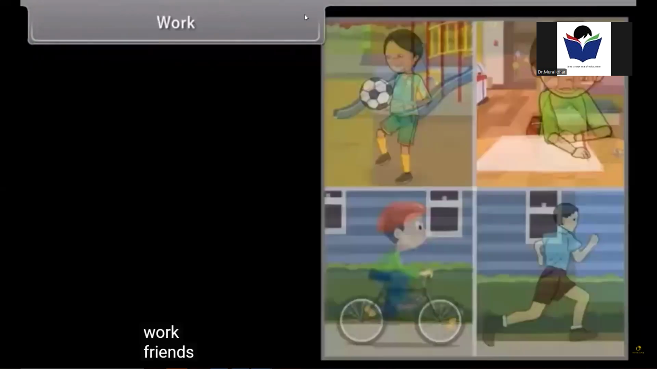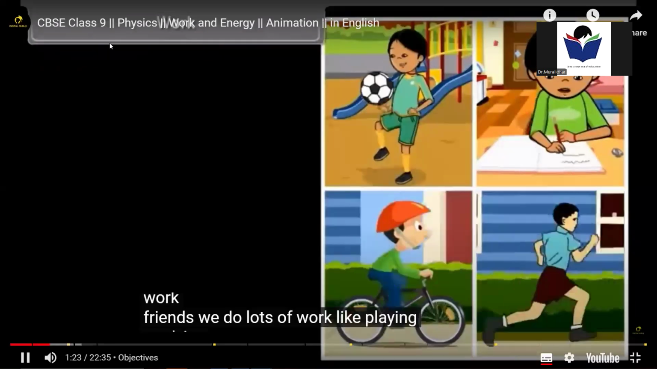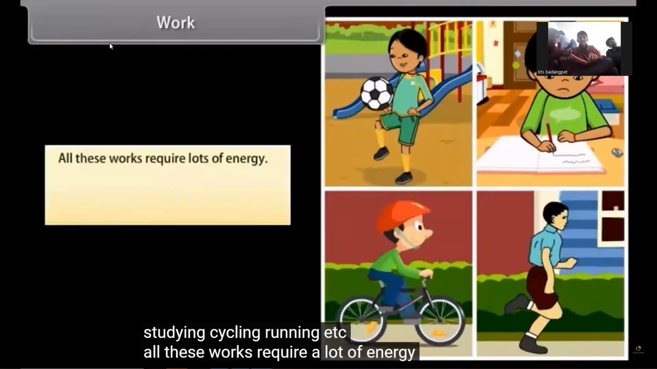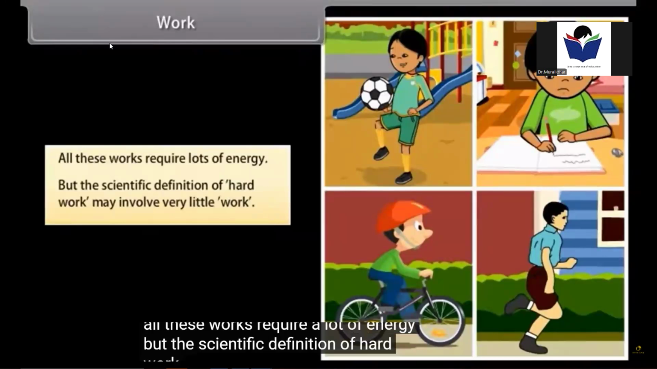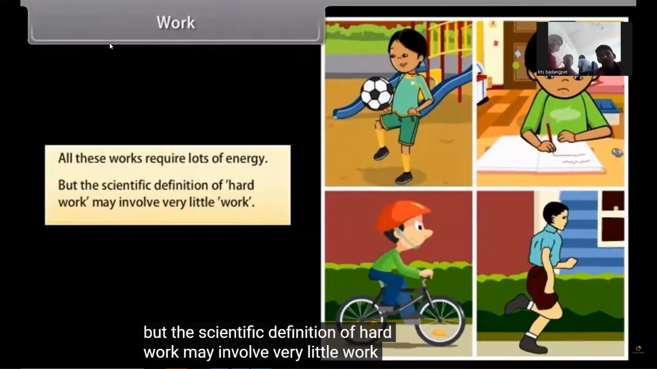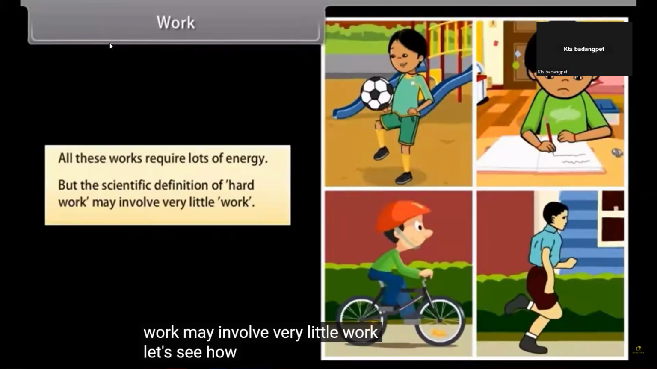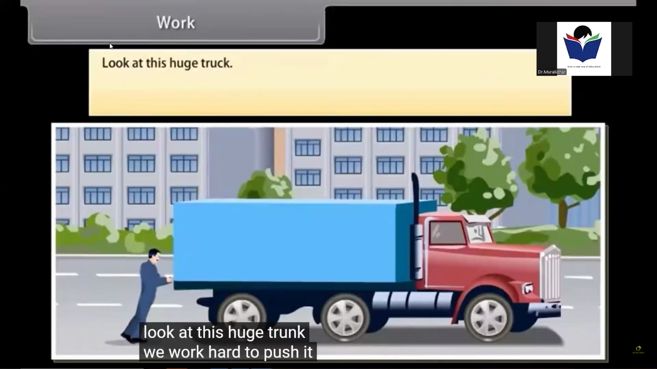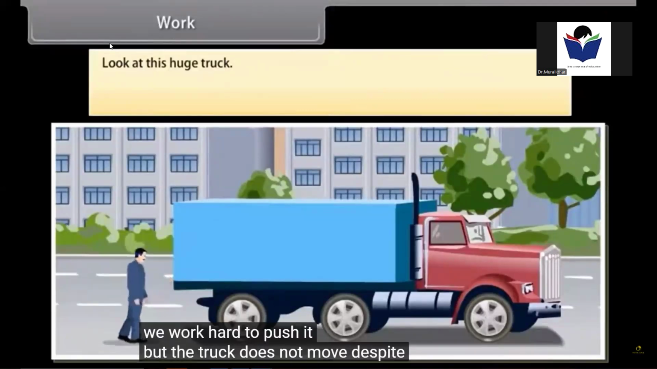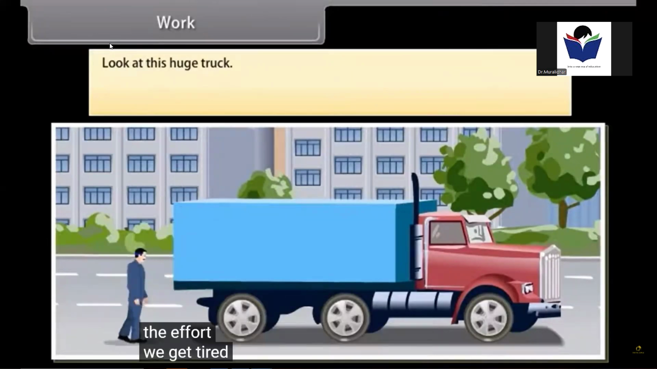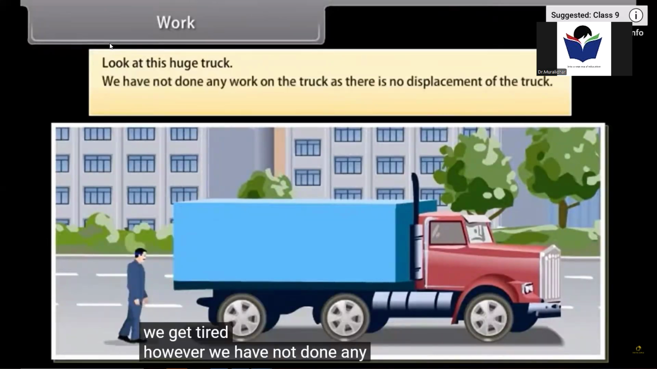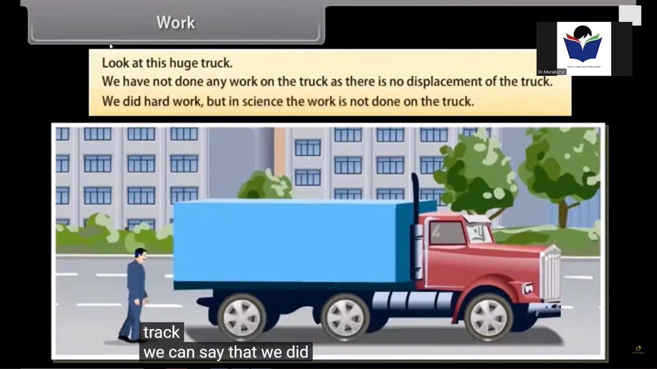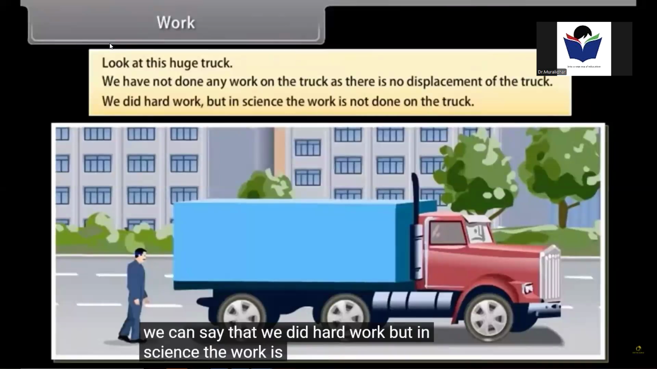Work. Friends, we do lots of work like playing, studying, cycling, running, etc. All these works require a lot of energy. But the scientific definition of hard work may involve very little work. Let's see how. Look at this huge truck. We work hard to push it, but the truck does not move despite all the effort. We get tired. However, we have not done any work on the truck as there is no displacement of the truck. We can say that we did hard work, but in science, the work is not done on the truck.